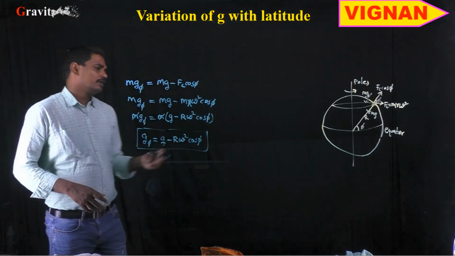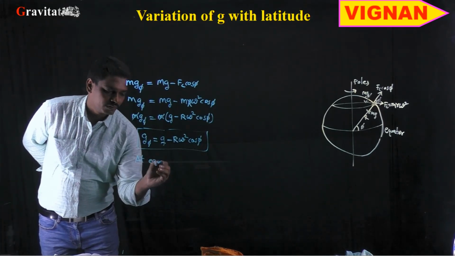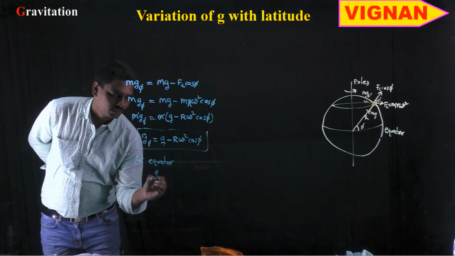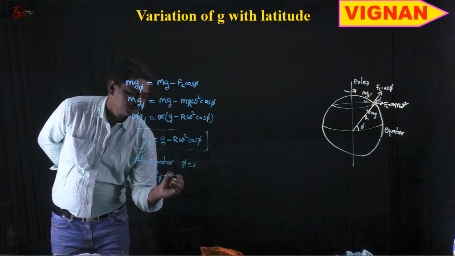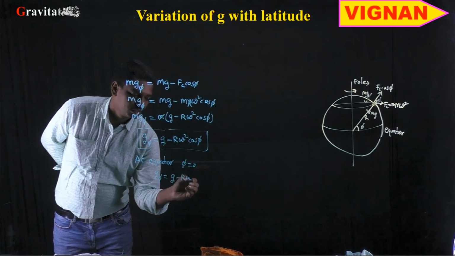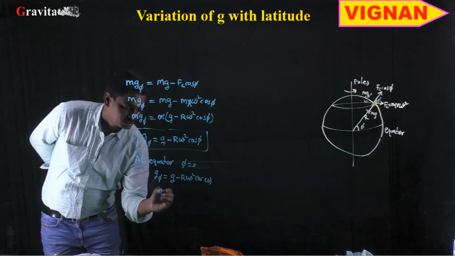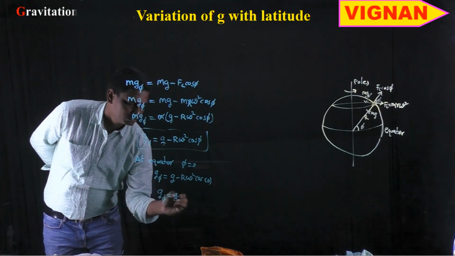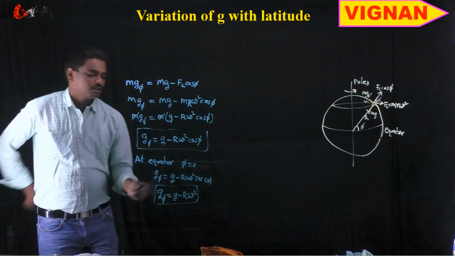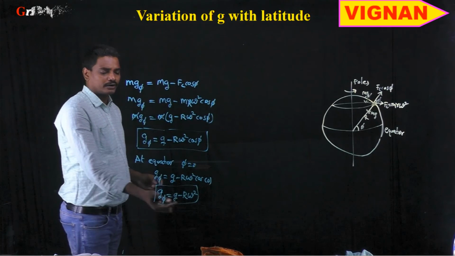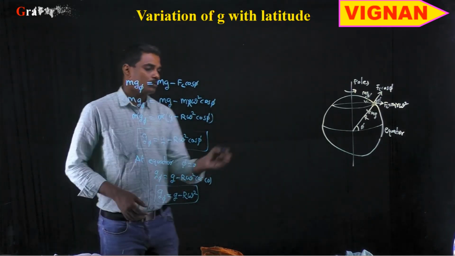So if it is at the equator, the value of g phi is equal to, at the equator the phi value will be 0. So g minus R omega square cos phi is nothing but cos 0. The value of cos 0 is 1. So g phi is equal to g minus R omega square. So at the equator, the value of acceleration due to gravity will be slightly less, as it is g minus R omega square.